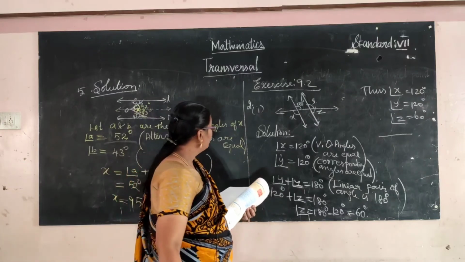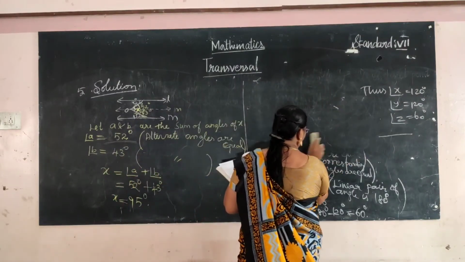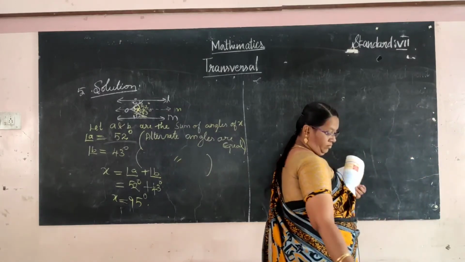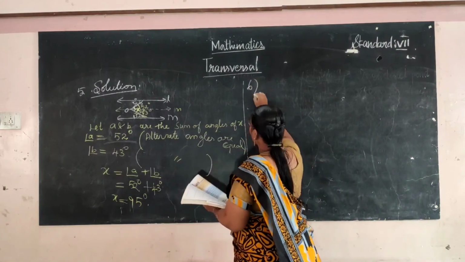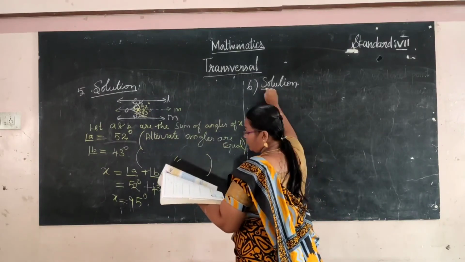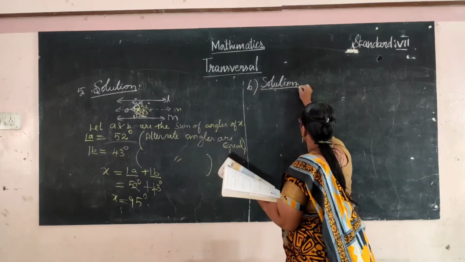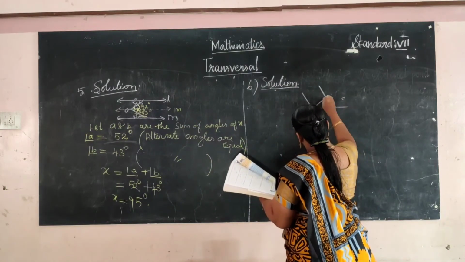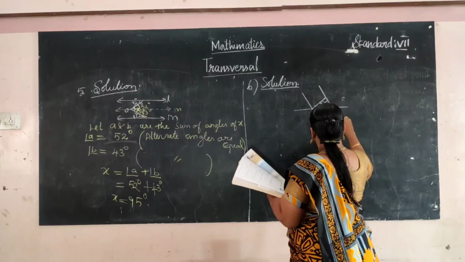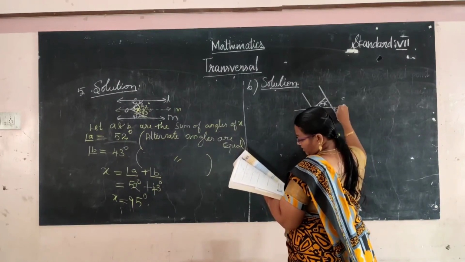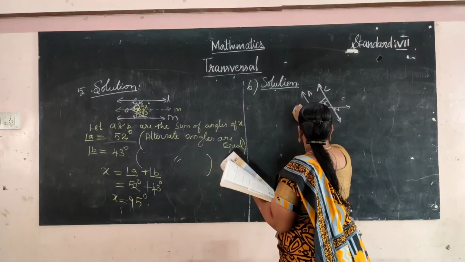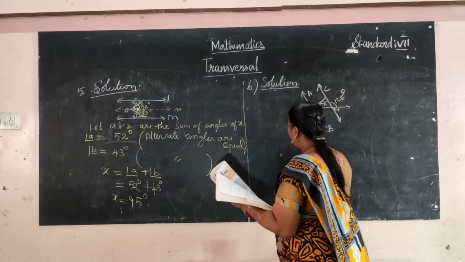And the sixth one, sixth solution. In the figure, x, 35 degree, intersecting at M, N, B, A, C, 125 degree, 125 degree.